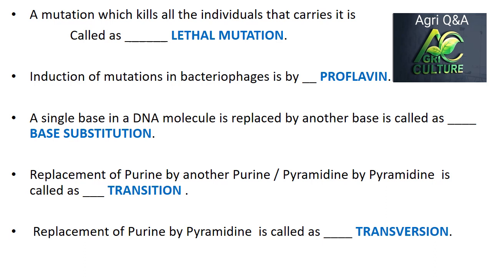A single base in DNA molecule replaced by another base is called base substitution. Replacement of a purine by another purine or a pyrimidine by another pyrimidine is called transition.